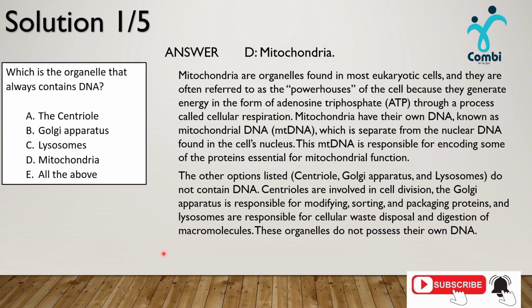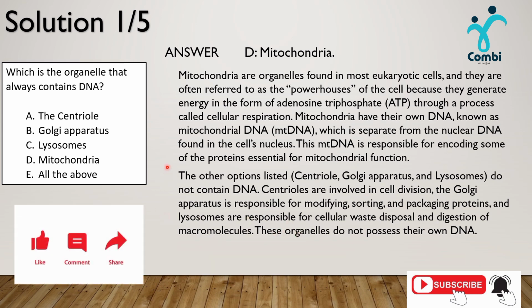Here is our explanation. Mitochondria are organelles found in most eukaryotic cells, and you have to know they're called powerhouses. Why? Because they generate energy in the form of adenosine triphosphate. And now we realize that mitochondria have their own DNA, also known as mitochondrial DNA. Wow, what a wonderful creation by God. And here we see why the other options apart from the mitochondria are not the chosen options by us. Here you can pause to understand it further. Okay, let's move to the next question.